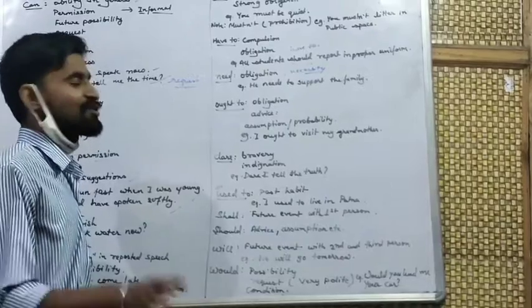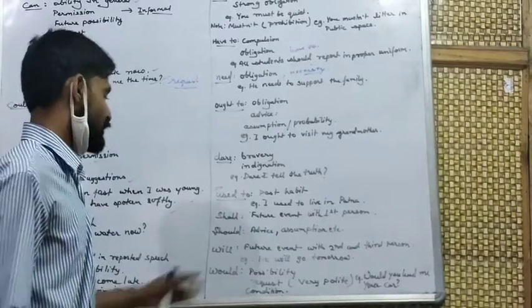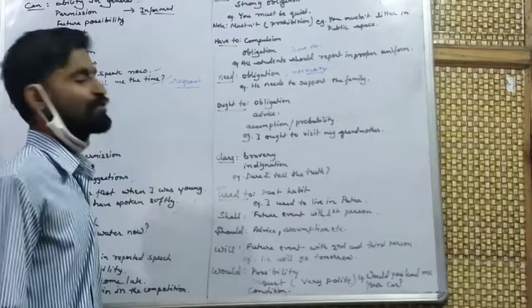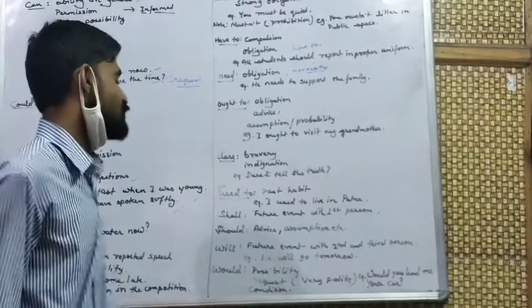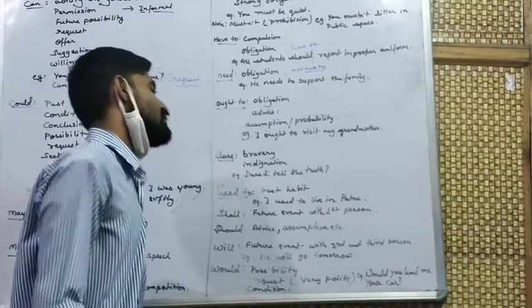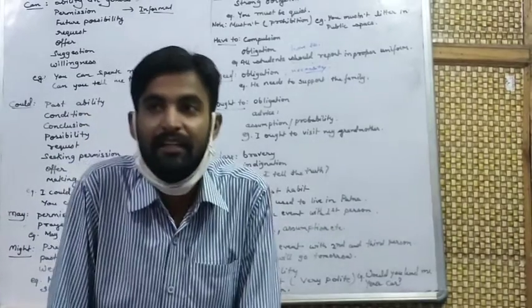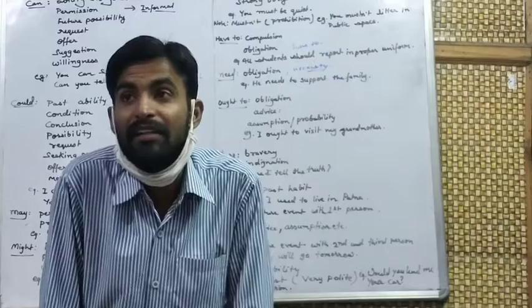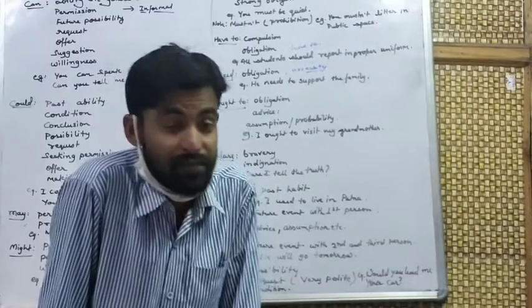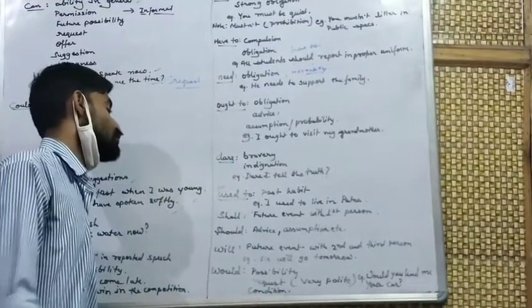Last is the past of will, would. Would is used for possibility. Would is used for polite request, just like, would you lend me your car? This is a very polite request. You should say it in a very polite way.